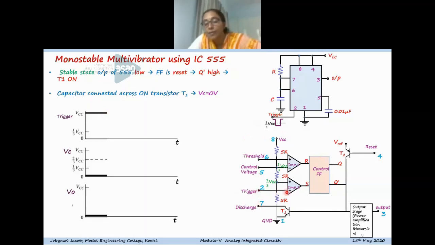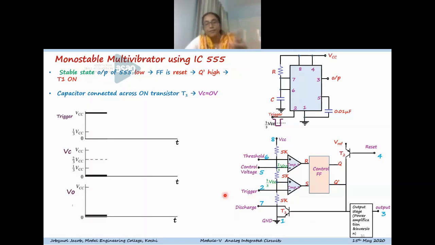So comparator 2 will have a higher potential at the inverting terminal, so the output of comparator 2 is also 0. That is, S is also 0. So R equals 0, S equals 0, and this will remain in the previous condition. That is, the stable state will remain in that condition unless a trigger signal comes. Now we'll see the action of the trigger signal.